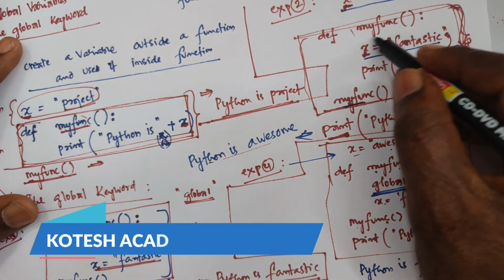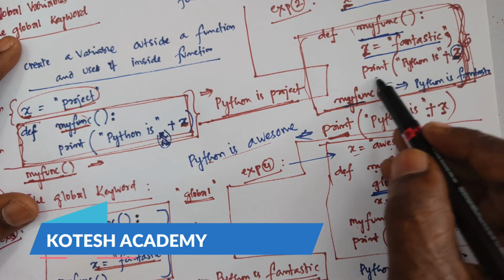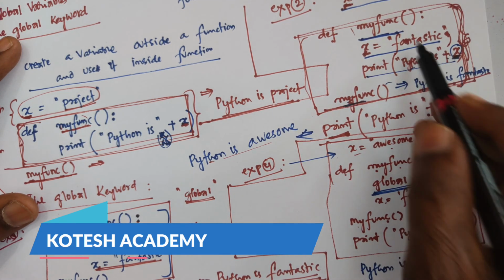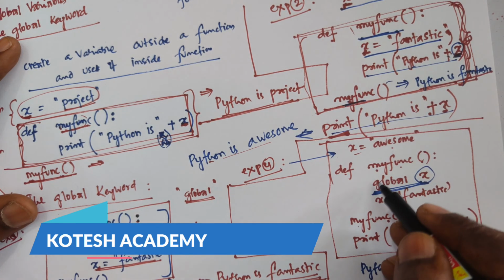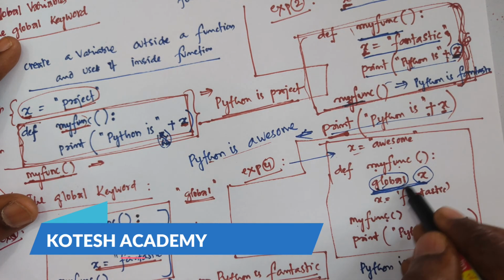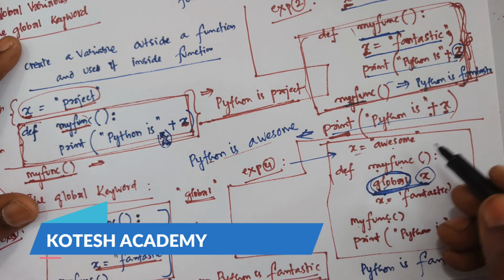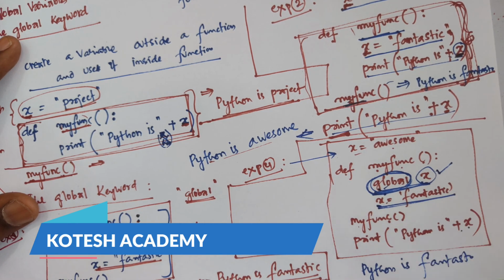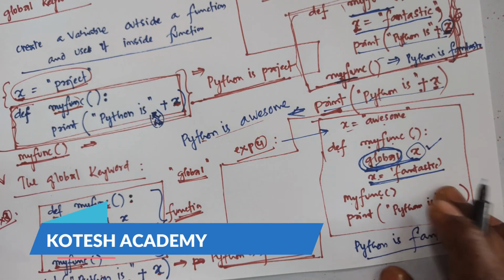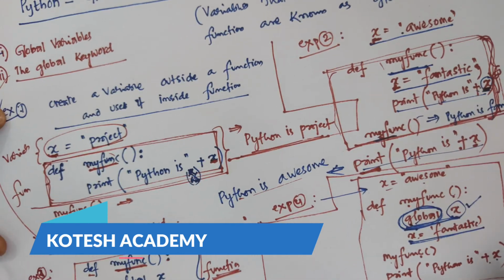In the earlier instruction we are not giving any global, which is why within the function you get Python is fantastic, and outside the function Python is awesome. But in this function we are using the global instruction. Wherever you use the same variable, it always takes this x value throughout the function. That is the difference between all types of global variables.